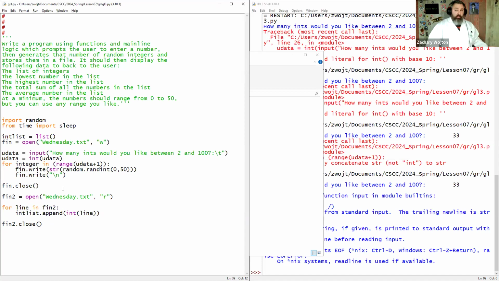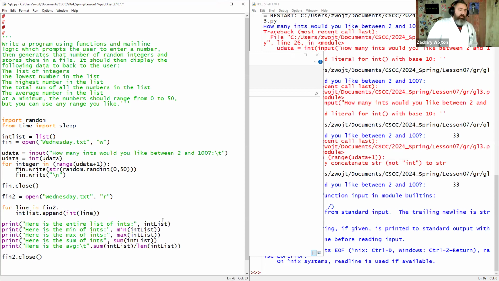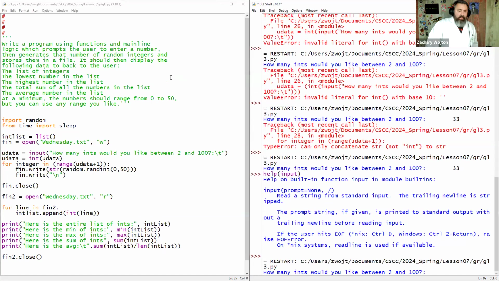So what else do we have to do? I'm going to take this from our last lab that we've done, and we simply have to print the list of integers, the min, max, the sum, and the average, which now should be no big deal because we're going to create the file.